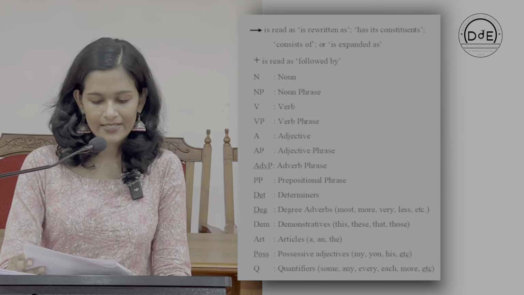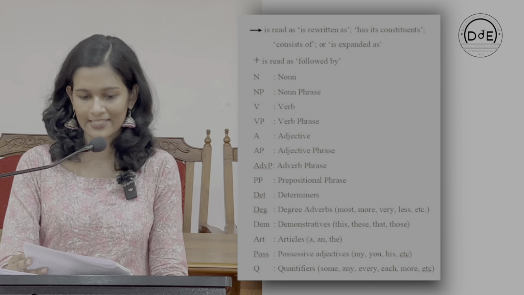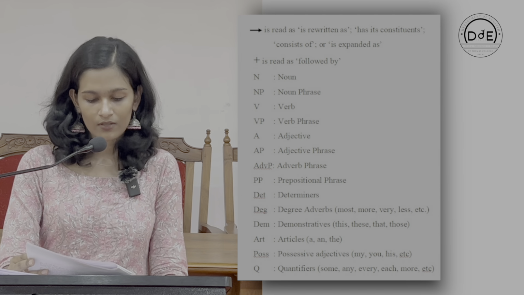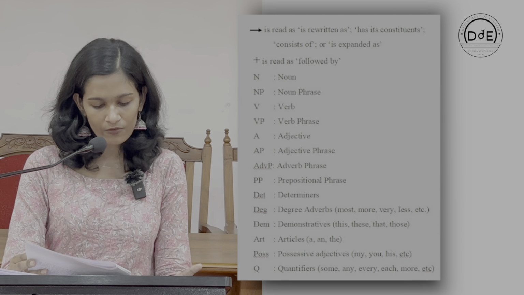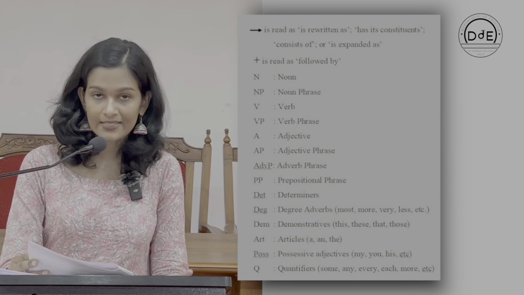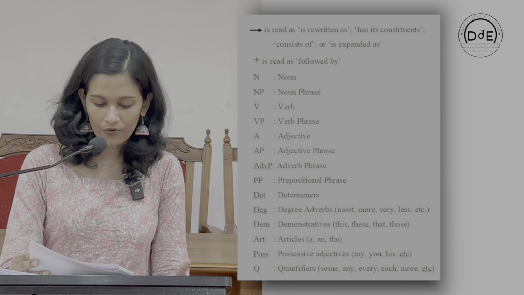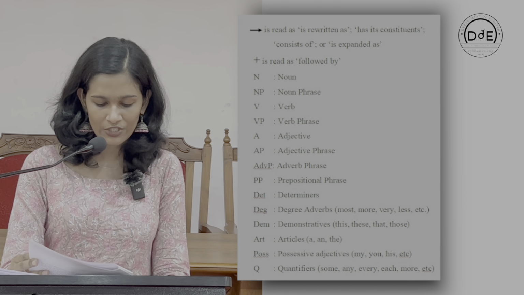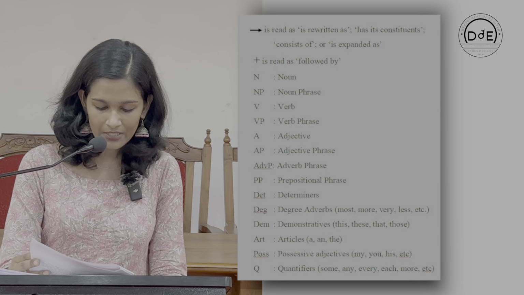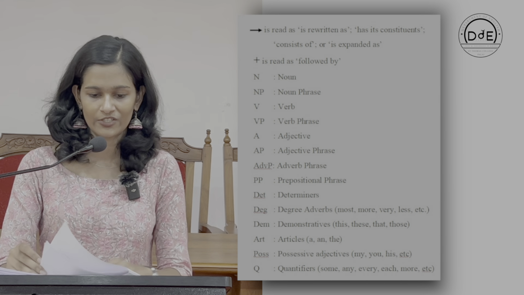We can read out all the symbols including those we have already discussed. Right arrow symbol is read as, is rewritten as, or has its constituents, or consist of, or is expanded as. Plus sign stands for followed by, N stands for noun, NP stands for noun phrase, V stands for verb, VP for verb phrase, A for adjective, AP for adjective phrase, ADVP for adverb phrase, PP for prepositional phrase, DET for determiners, DEM for demonstratives like this, these, that, those, etc.